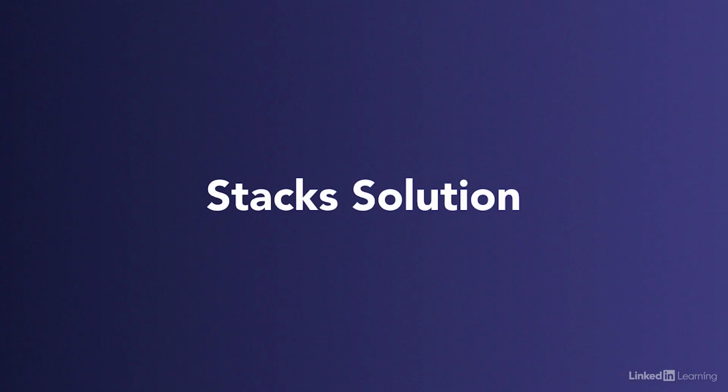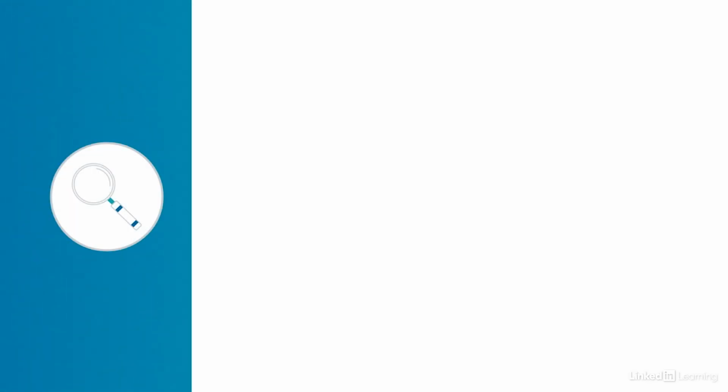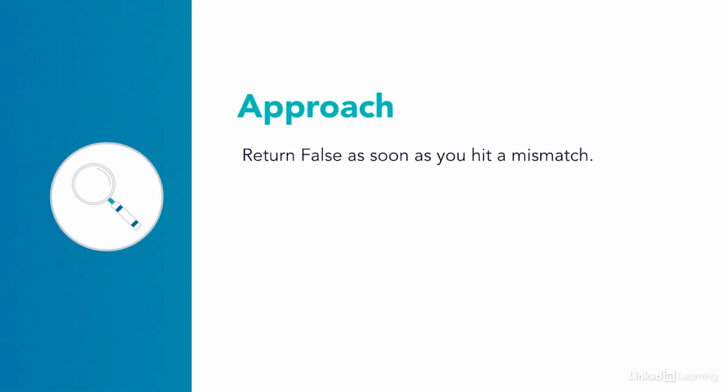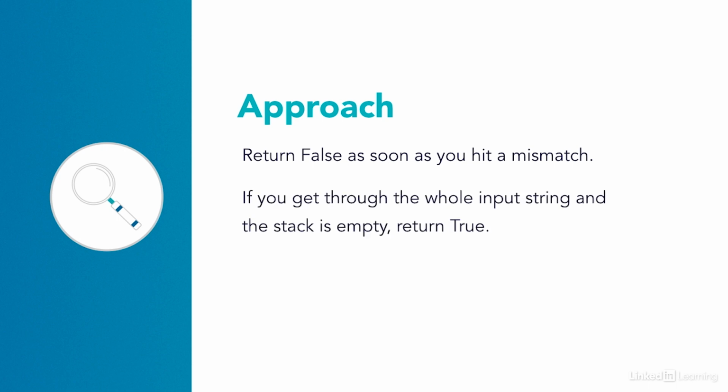Let's talk through one possible solution to the stacks challenge. The approach I took was to fail fast. I chose to return false as soon as I hit a mismatch. If I got through the whole input string and the stack was empty, then I returned true because that would mean that all the symbols were balanced. If I didn't encounter that situation, I would return false.